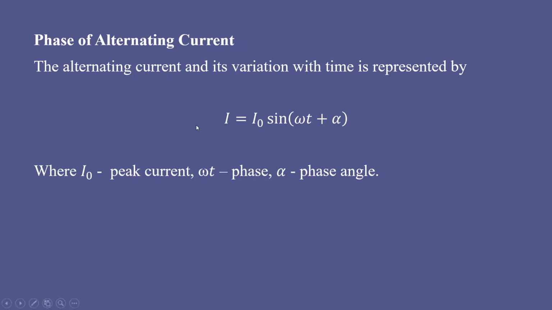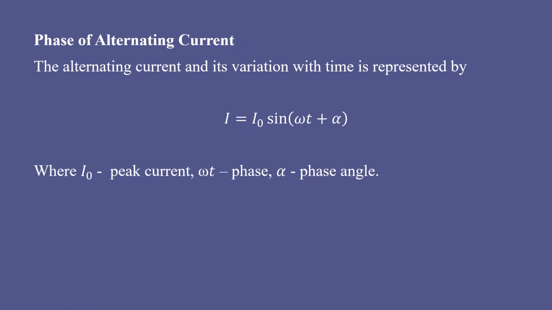Basically, the alternating current and its variation with time can be represented as I equals I naught sine of omega t plus alpha, where alpha is called the phase angle. So at t equal to 0, what is the value of current? That represents the phase of that current.